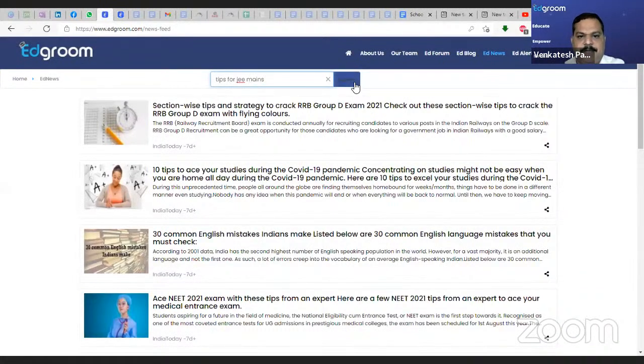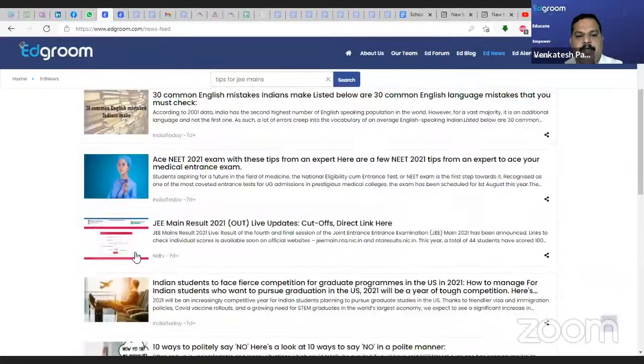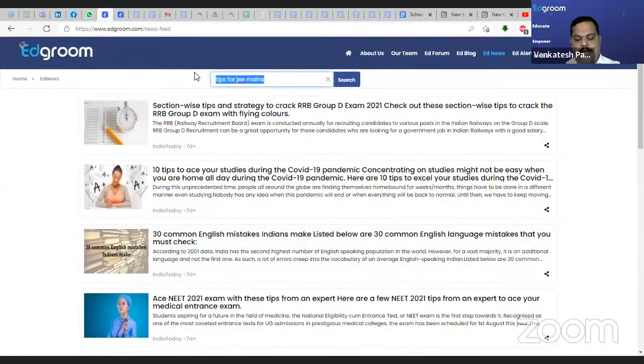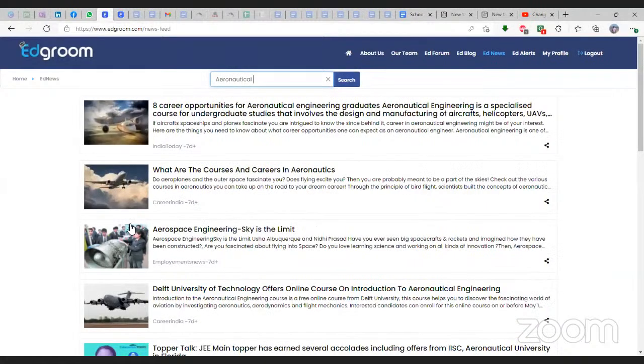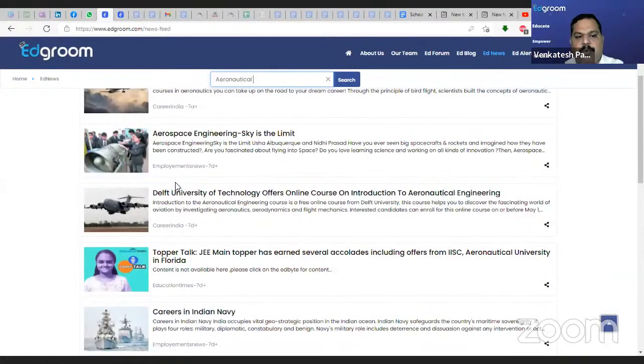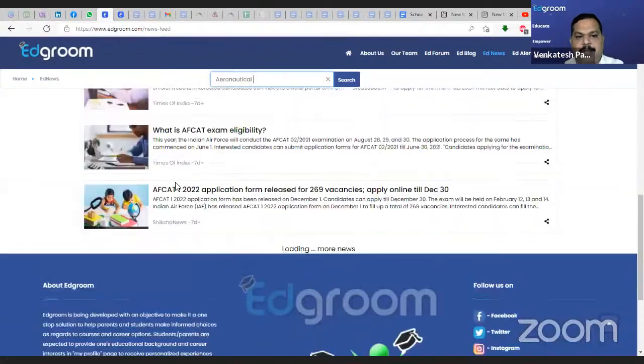If I type JEE Mains exam here, all the content that you see on this website is completely based on your personal interest. For example, a student is preparing for, say, aeronautical engineering. Simply, you keep the word aeronautical here, and you see a lot of content available based only on aeronautical engineering.